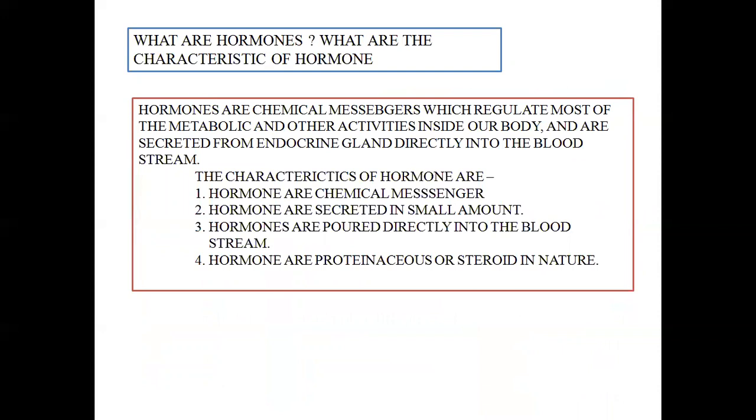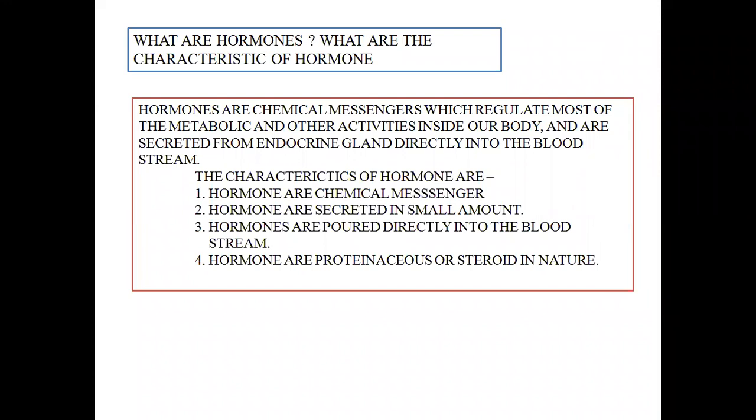Next is, what are hormones and what are the different characteristics of hormones. Now students, as I have already explained what hormones are, so I will simply move on to the characteristics of hormones.